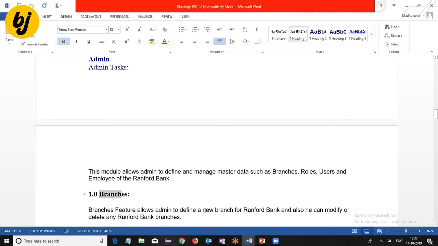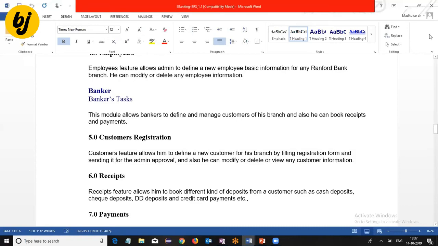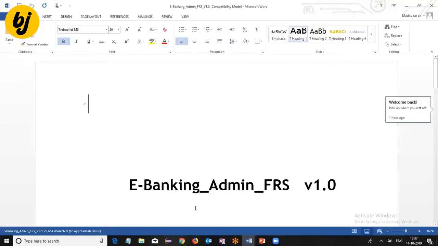Branches, which allows admin to define a new branch for Ranford Bank. That means the administrator can create a new branch in the application. That is the information given, like a brief description, and there is no functionality flow described. But if I go to the FRS document, this is the e-banking admin FRS version 1.0.